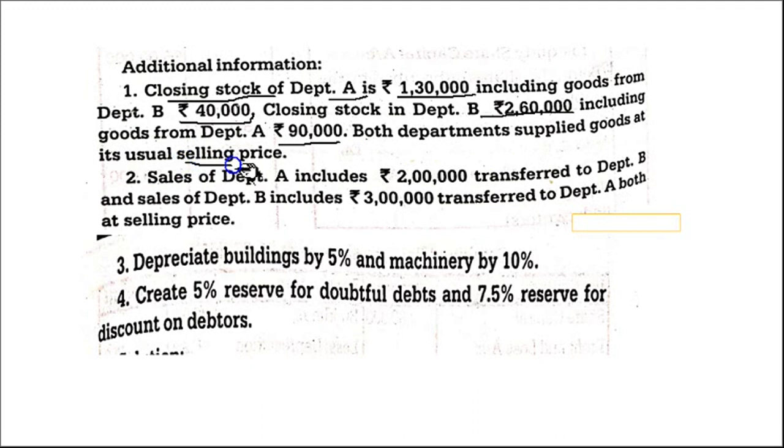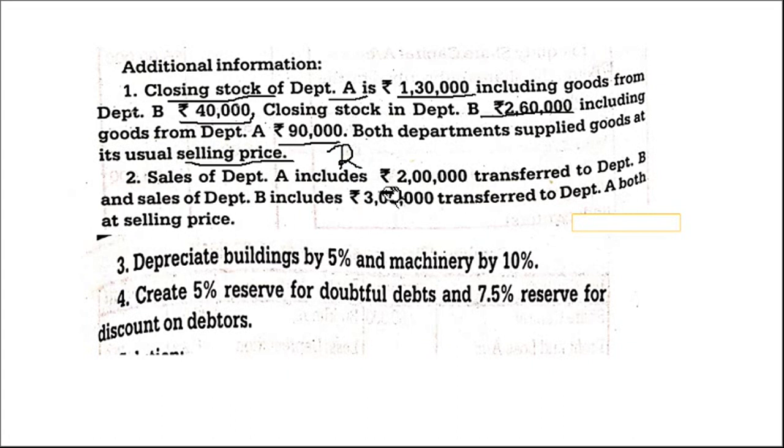This is very important. When there are interdepartmental transfers, we should see whether goods are supplied at selling price or cost price. If there is cost price, there is no work at all, very easy. But when there is selling price, you have to find out the stock reserve. Always remember this, you have to find out the stock reserve because it is at the selling price.